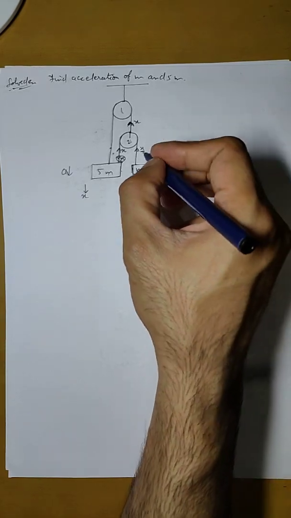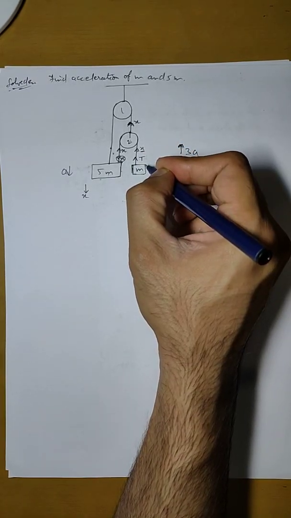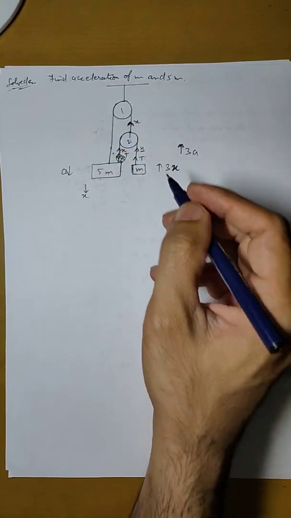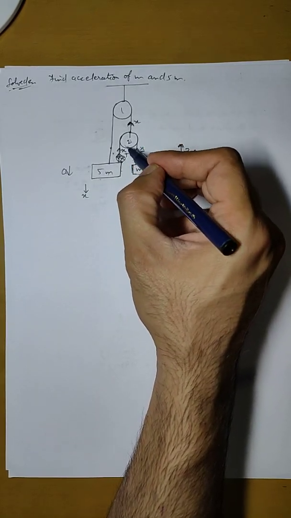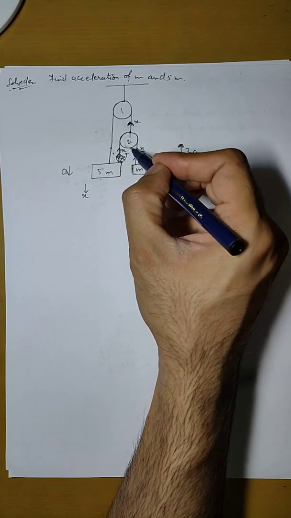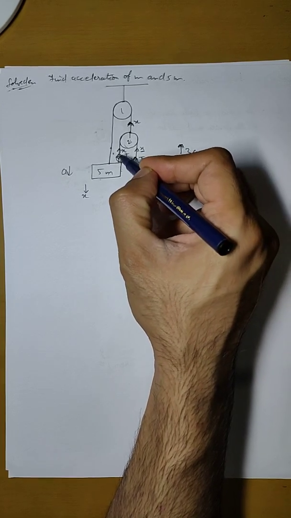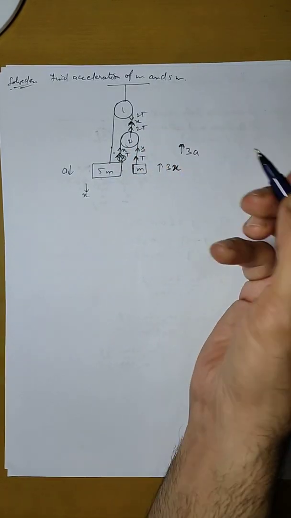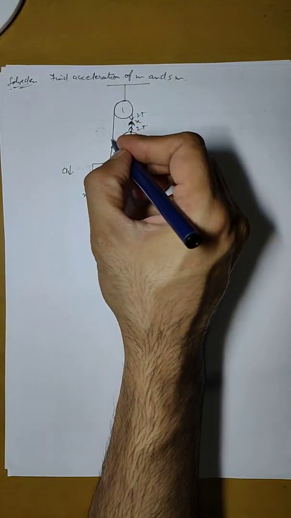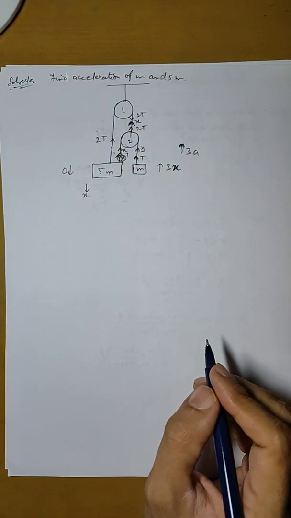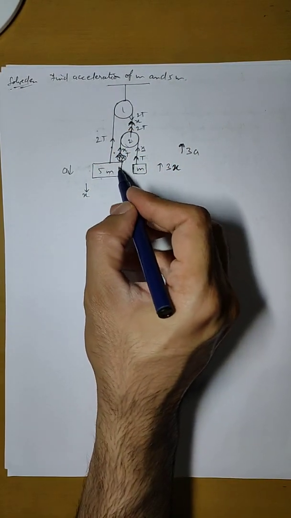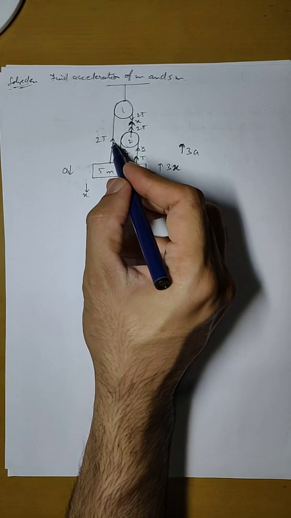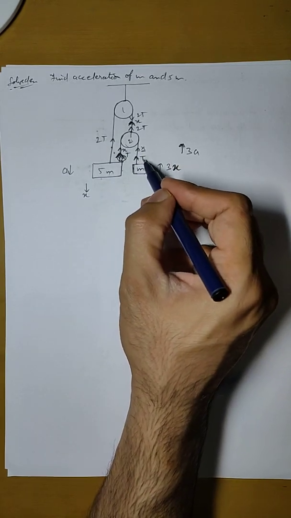Now let us come to the tension part. So this is T, and since this is the same string over the same pulley, in this string also it will be T. This is a free massless ideal pulley, so the total force should be equal to 0. So if it is T plus T, 2T, that means the tension in this string should be equal to 2T, and this is the same string, so here also it will be equal to 2T. So for 5m the total tension is T in this string and 2T in this string, so a total tension of 3T, and for this it will be T only.